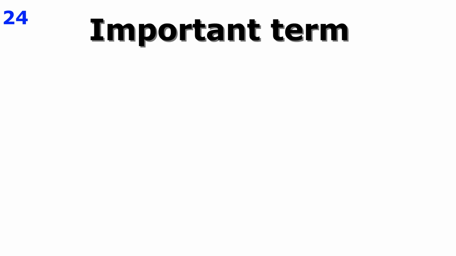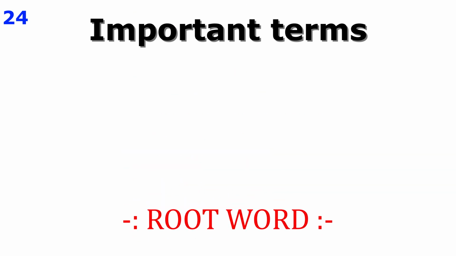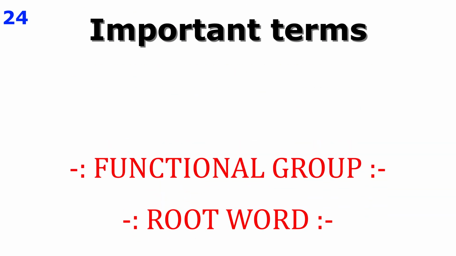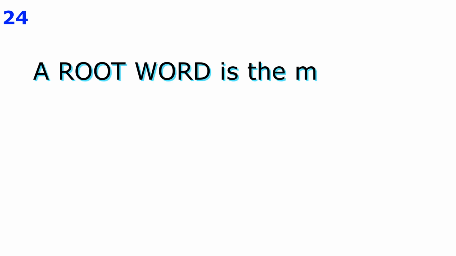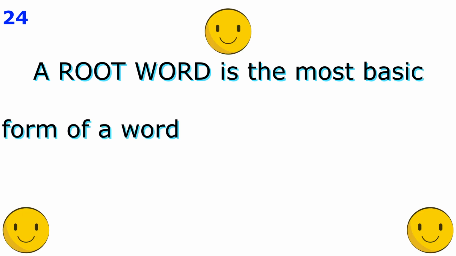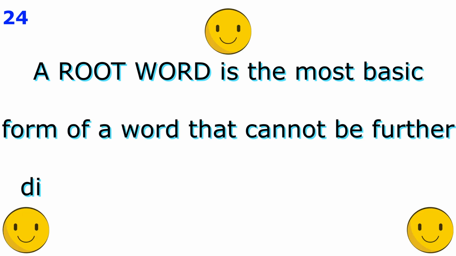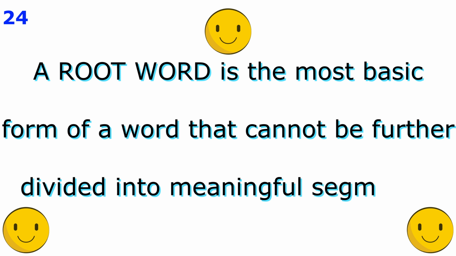During the explanation, I have used certain terms which you may not know about. We will now talk about these terms such as root word, functional group, prefix, suffix, etc. Okay, friend? Basic concept: a root word is the basic form of a word that cannot be further divided into meaningful segments. For example, faith.